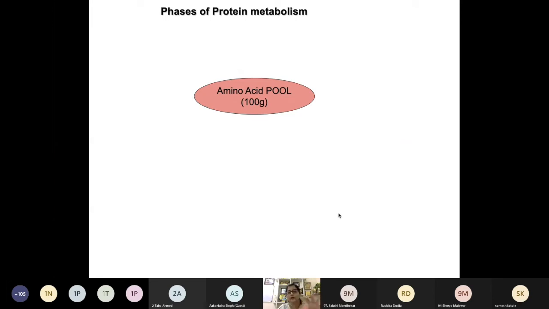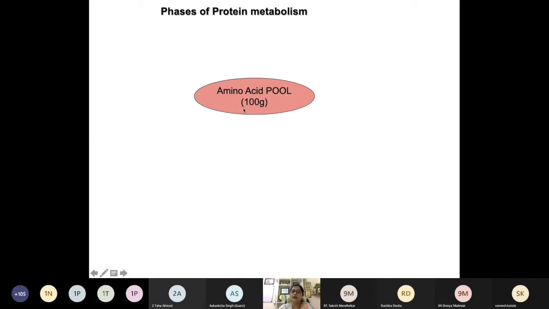Now this slide demonstrates the overview of protein metabolism, that is, what happens to the protein we eat and how it is dealt with. Whatever protein we eat undergoes digestion and absorption, and after that it is converted into a simpler and easily absorbable form, the amino acid.